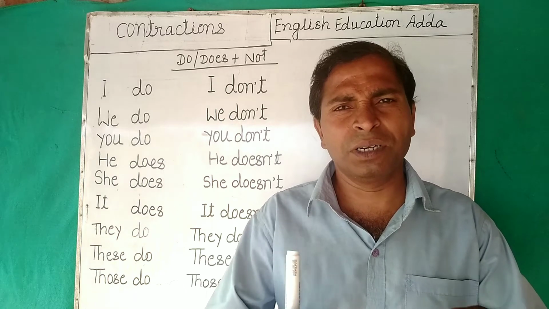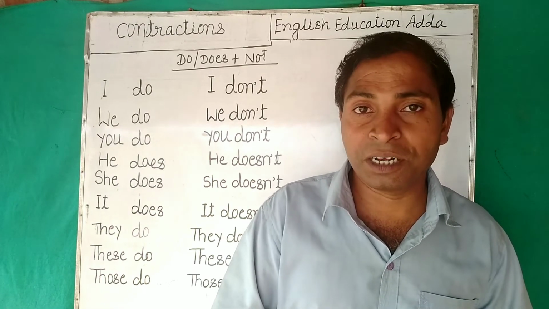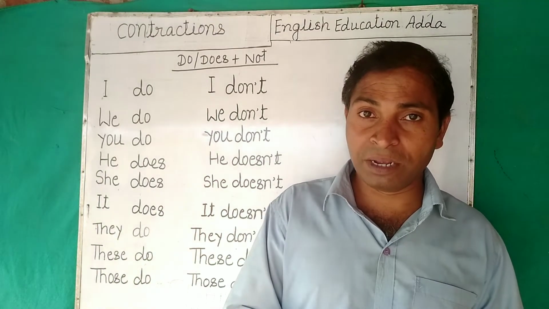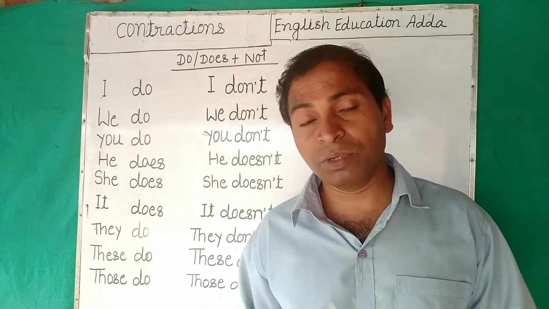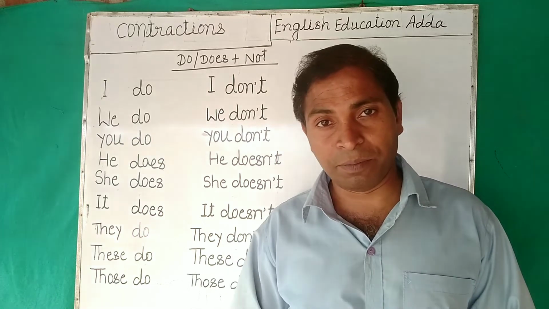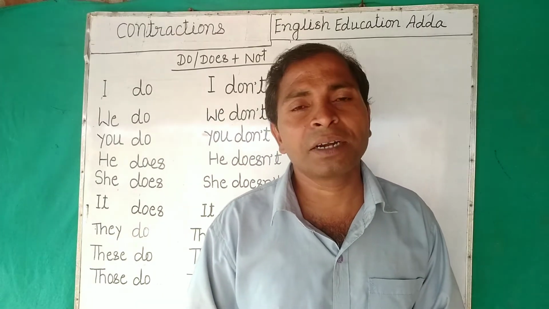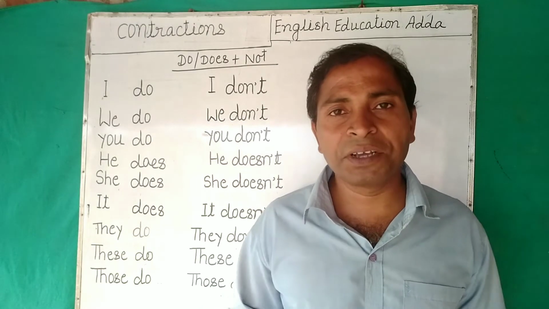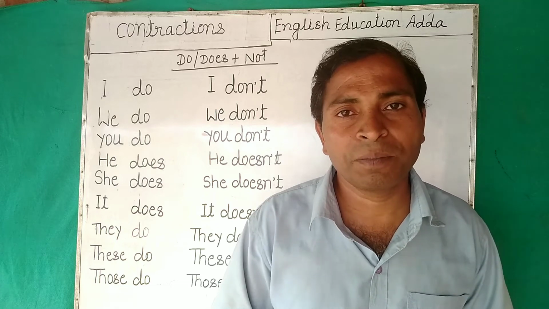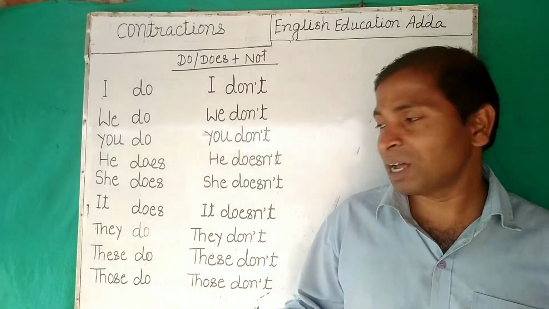Right? It's really difficult because two times do we are applying. The first is a helping verb, the second is the action verb. One do is applying as a helping verb, and another do is the principal verb. Even with a helping verb made from a principal verb, when you apply two times do, obviously it's looking difficult, and you can really face the problem. But when you face the problem, you get lots of things.